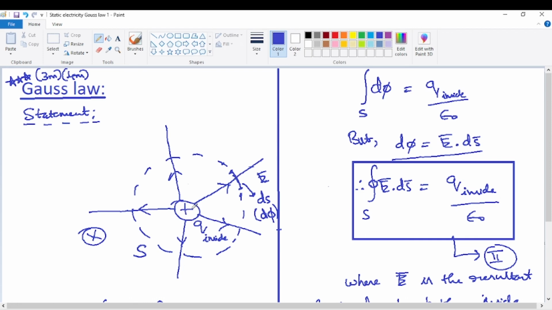Now first you take a point charge. Near a point charge, what is the electric field? Electric field is given by 1 by 4 pi epsilon naught q by r square.